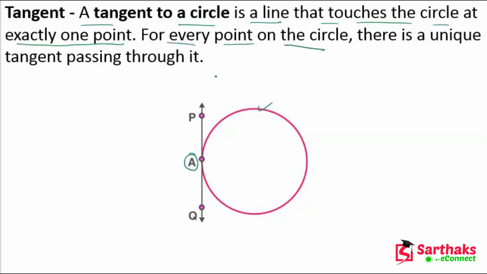For every point on a circle, there is a unique tangent passing through it. So from this point A, we cannot pass another tangent. Let's suppose this is a point; from this point, we can draw only and only one tangent. This is a very important statement: for every point on the circle, there is a unique tangent passing through it.